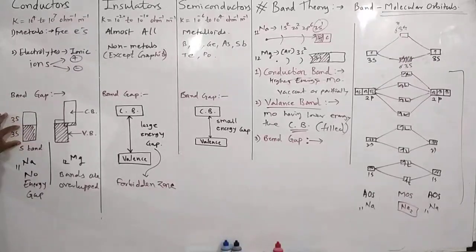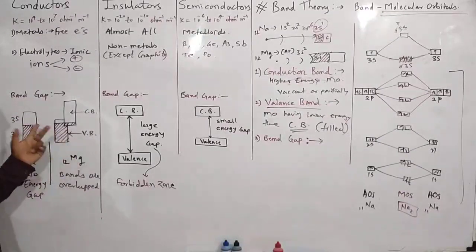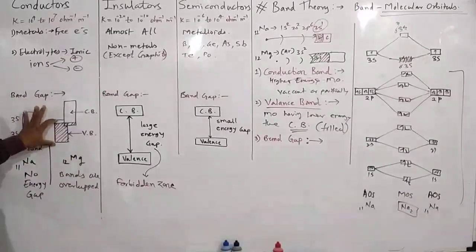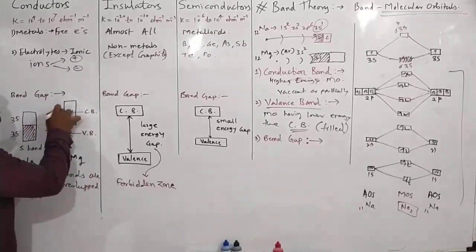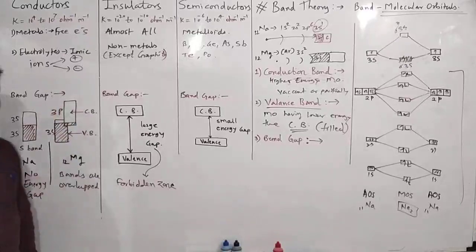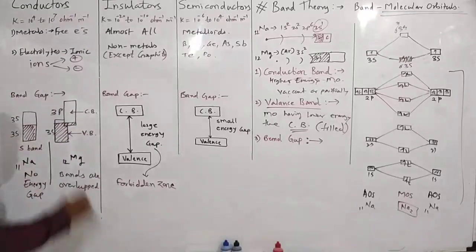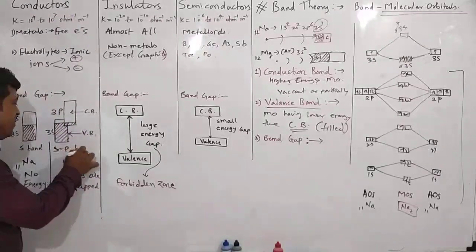Lower half 3s acts as a valence band, upper half 3s acts as a conduction band. In magnesium there is overlap between 3s and 3p, so this is the s band and this is the sp band.